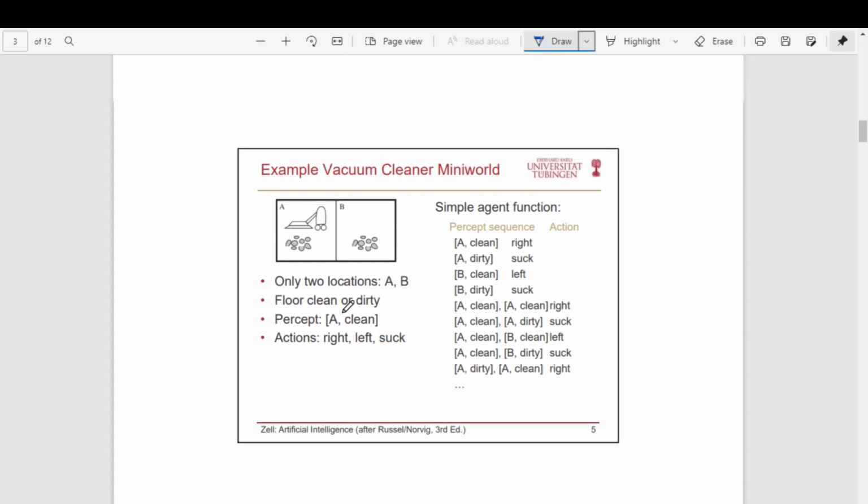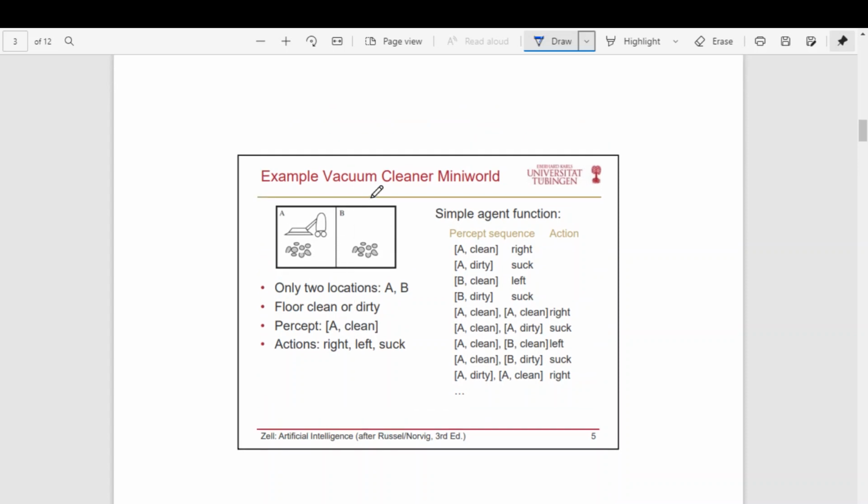So here is an example of a vacuum cleaner agent. This agent is confined to a very small world. We call it a mini world. We are taking a very small, very basic example to understand the agent and the environment. This agent is confined to a very limited environment. So this is our environment.